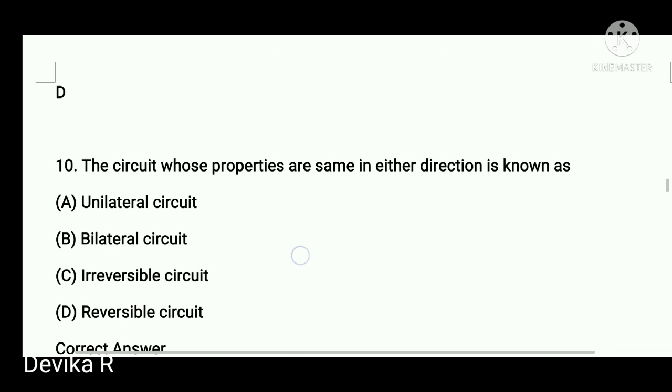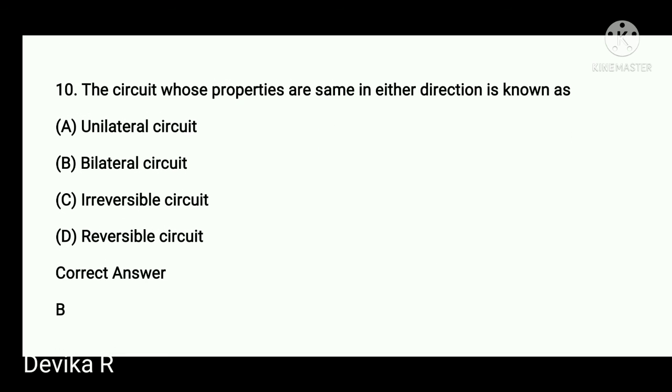Okay, the next one: a circuit whose parameters are the same in either direction. These properties being the same in either direction define a bilateral element. Like the triac, we take the example of a triac. Their properties are the same in either direction. So the option was B. B is the right one.